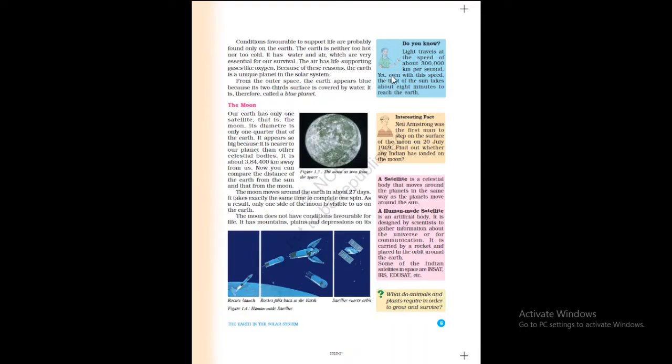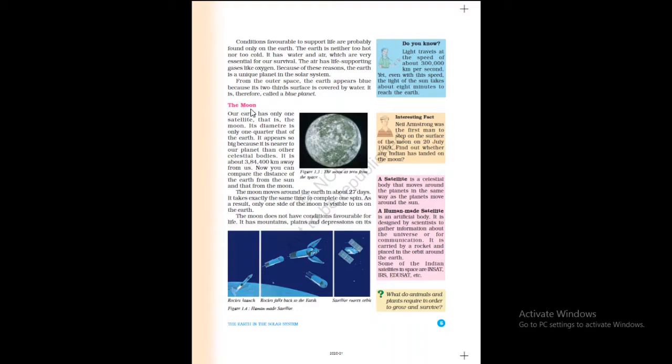Yet, even with this speed, the light of the Sun takes about 8 minutes to reach the Earth. See, it takes 8 minutes to reach our Earth. It's the speed of light. Just remember it.